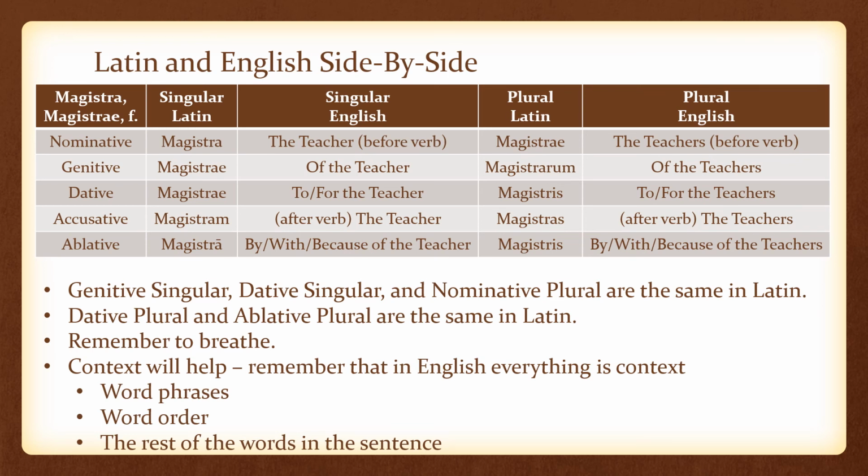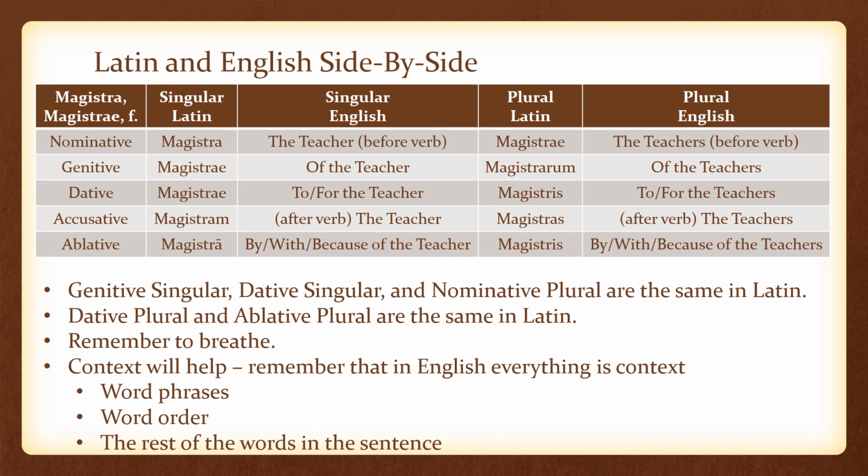Context will help. When you're looking at forms and you have multiple options for how to translate them, the teacher before the verb, of the teacher, and to or for the teacher, for example, use context. Look at the rest of the sentence, consider the word phrases, use the translation that makes the most sense in that case. You should only be using context when the grammar is ambiguous.